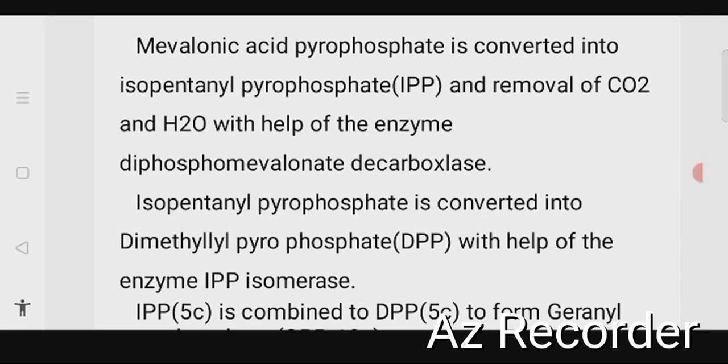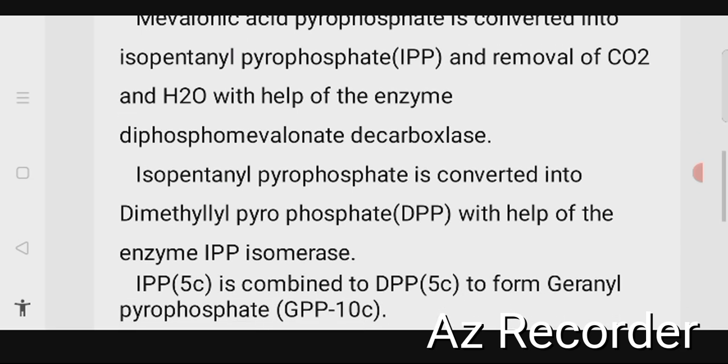Mevalonic acid pyrophosphate is converted into isopentenyl pyrophosphate with the removal of carbon dioxide and water, with the help of the enzyme diphosphomevalonate decarboxylase. Isopentenyl pyrophosphate is converted into dimethylallyl pyrophosphate with the help of the enzyme isopentenyl pyrophosphate isomerase. Isopentenyl pyrophosphate has 5 carbon atoms and dimethylallyl pyrophosphate has 5 carbon atoms. Isopentenyl pyrophosphate is combined with dimethylallyl pyrophosphate to form geranyl pyrophosphate. So 5 plus 5, 10 carbon atoms.